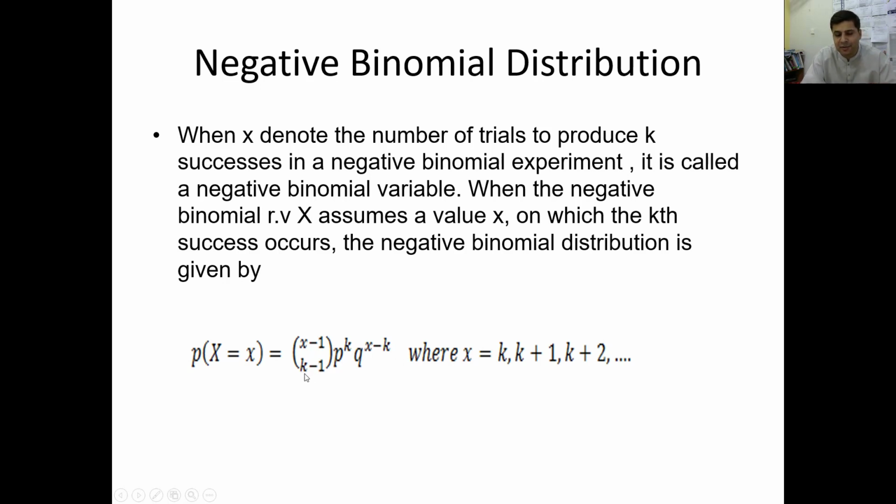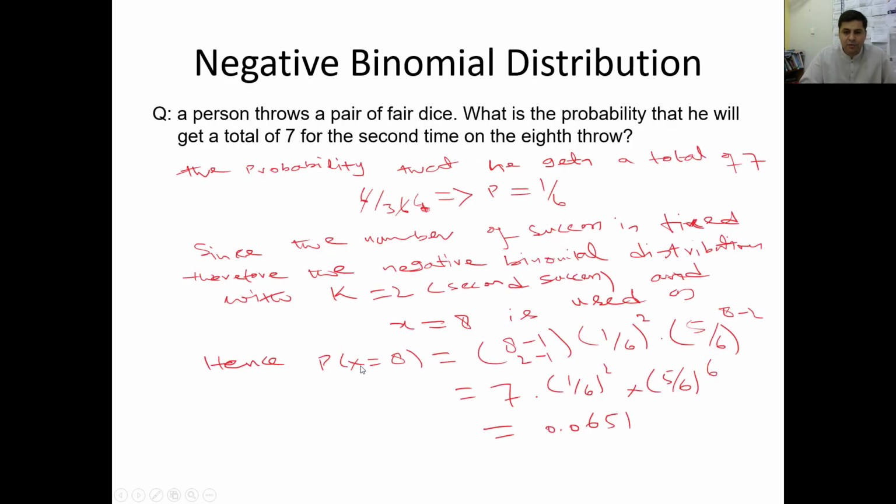For example, if I am throwing a coin 5 times, and we get 2 heads, and head is my success, then k will be equal to 2. So it is x minus 1 choose k minus 1, p power k. P is the probability of success which will be fixed for each and every trial, and q is the failure probability. Before going to that, I just want to discuss a very simple example.